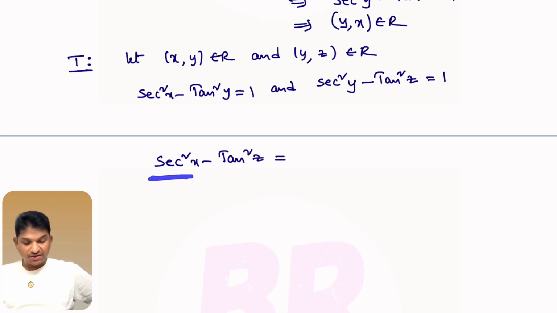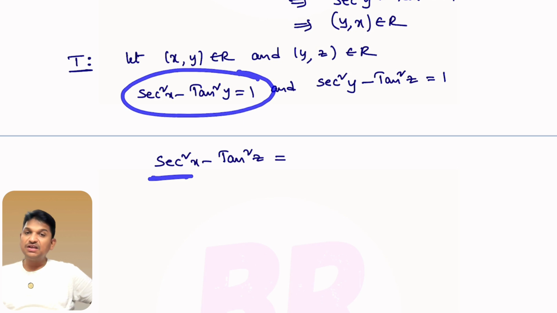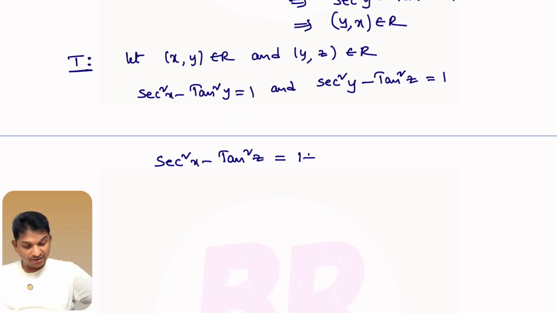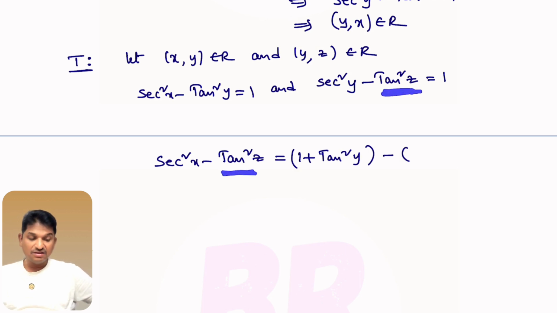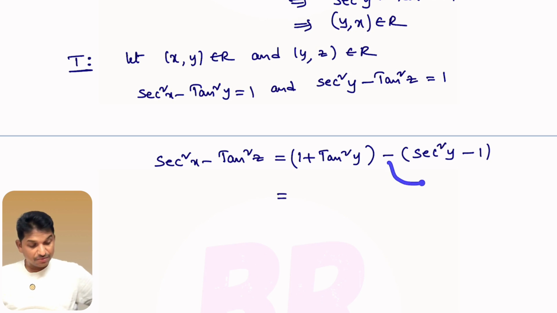You observe here secant square x is there. Now secant square x can be written as 1 plus tan square y. Right? Yes, I can write that. In place of secant square x, I'll write 1 plus tan square y, minus tan square z. Tan square z is secant square y minus 1, yes, I can write that. Good. Now you observe this minus of minus is plus, right? So 1 plus 1 is 2. Okay, 2 plus tan square y minus secant square y.